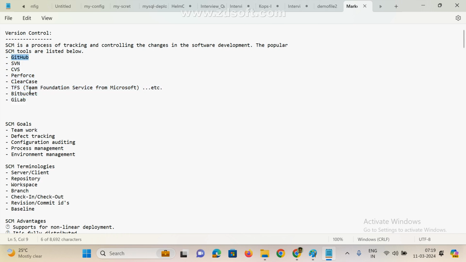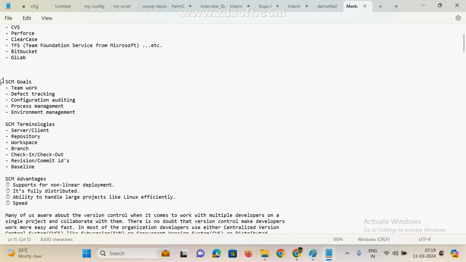See here, we can use GitHub, SVN, CVS, Perforce, ClearCase, TFS, Bitbucket, GitLab. These are the multiple version controls available in the market. But in real time they use only one, and the purpose is the same: how to handle your source code, your project's code. With the help of these tools we are going to handle that.